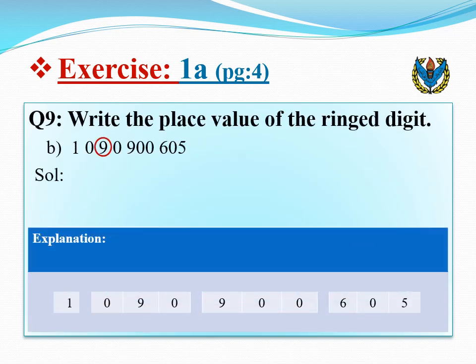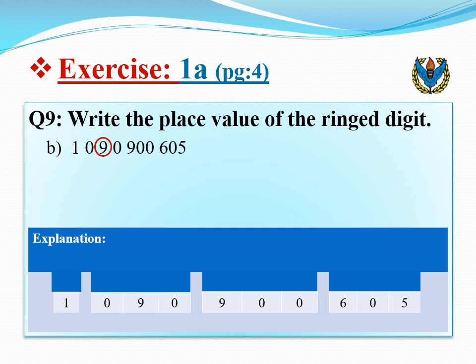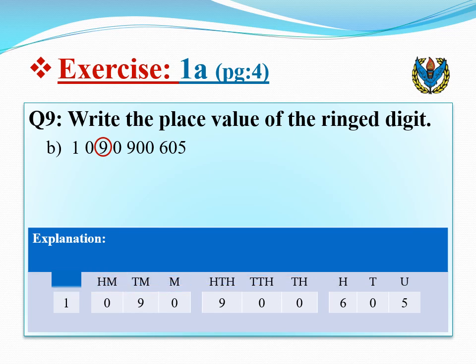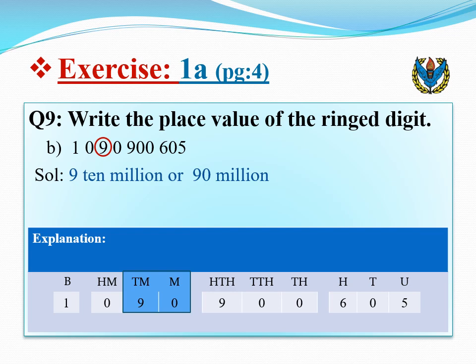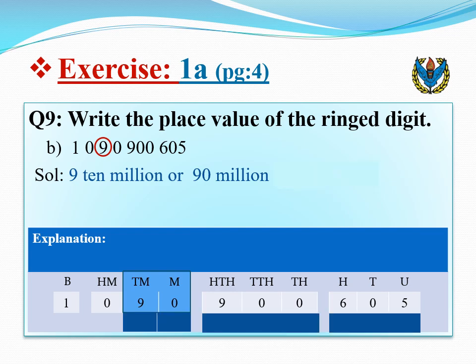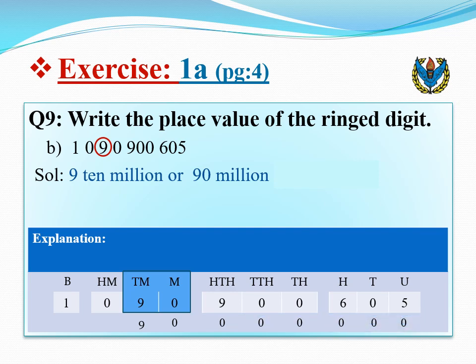Question number 9. Write the place value of the ring digit. Let's write the place value above each digit and check where the ring digit 9 takes place. It is in the 10 million column. So we will write 9 ten million. Remember that 9 is in the tens place of million group and 9 tens means 90. So we can write 9 ten million as 90 million. Also you can write the place value in numbers. You will write the digit 9 as it is and replace all other digits with zeros.